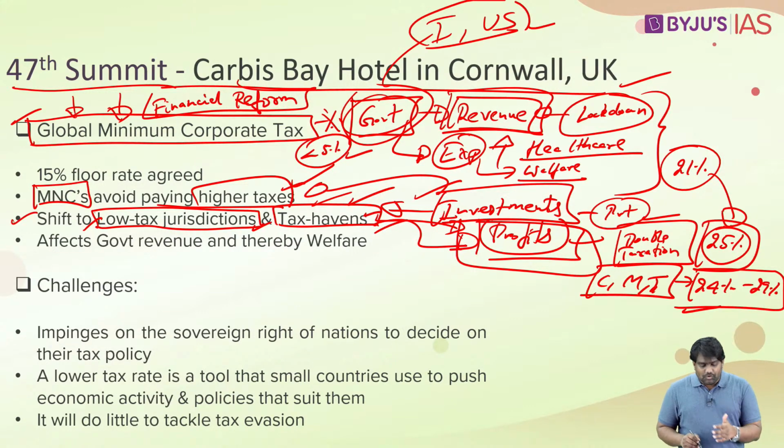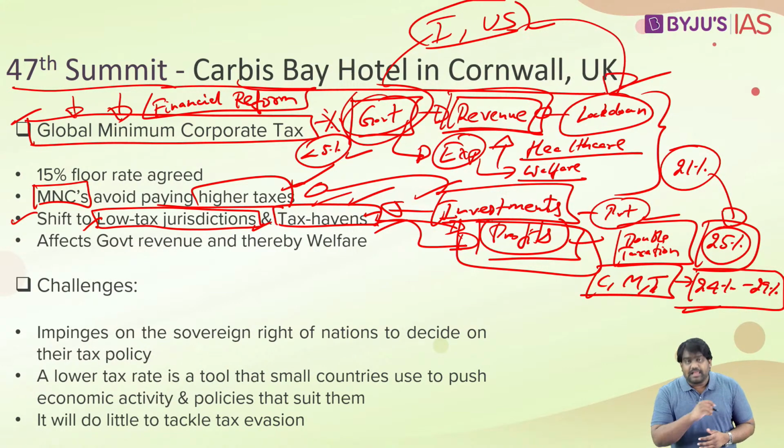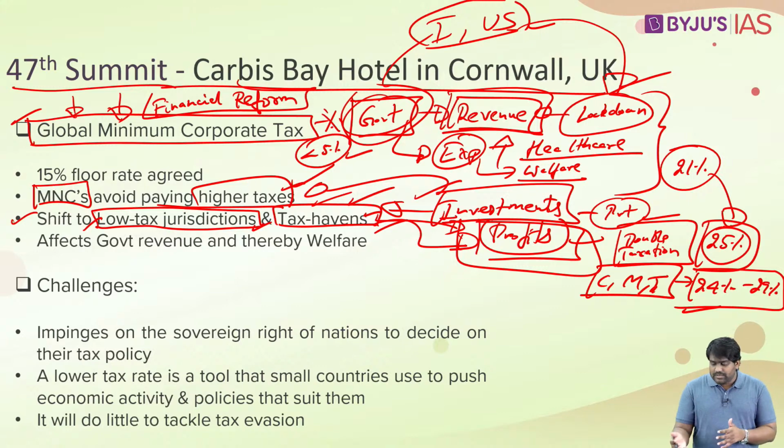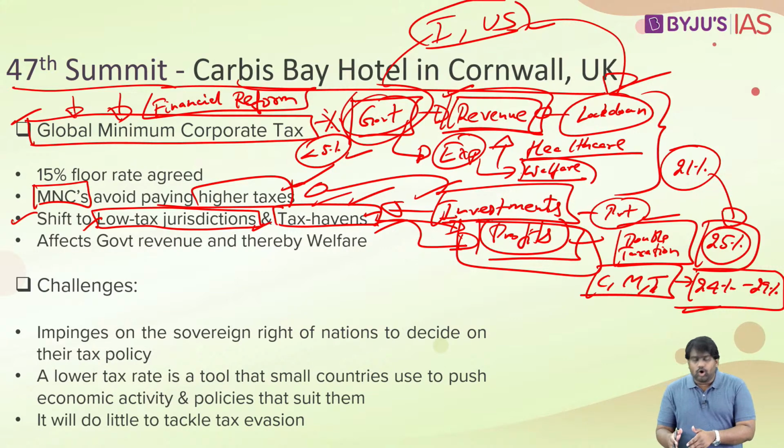We can't afford to cut taxes to such levels because we have to spend on welfare. We are a very large country with socio-economic obligations. To fund these welfare programs, the government needs revenue, right? We can't afford such low taxes on corporates. So when there are these small countries, jurisdictions giving these low tax benefits, right, it triggers a race to the bottom and all investments will rush over there, thus depriving other large countries of their due revenue.